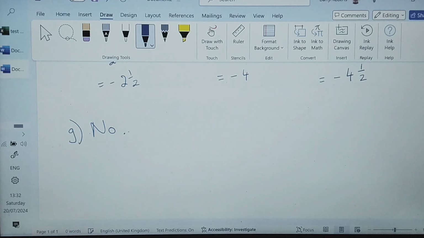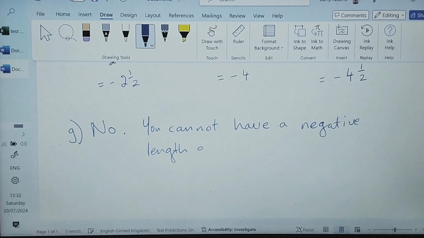You cannot have a negative length on a rectangle.